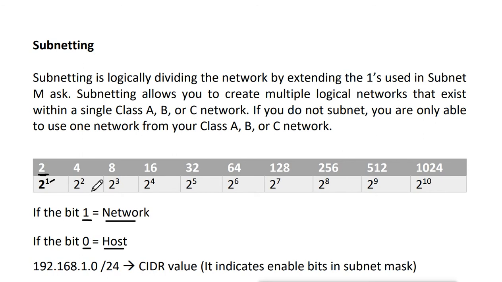Same as, if we have 2 bits on, we get 4 networks. If we have 2 bits off, we get 4 hosts. If we have 3 bits on, we get 8 networks, and 3 bits off gives 8 hosts. If we have 4 bits on, we get 16 networks, and 4 bits off gives 16 hosts. It goes on like this up to 32 bits, the total number of bits in the subnet mask. Now this is our network here.